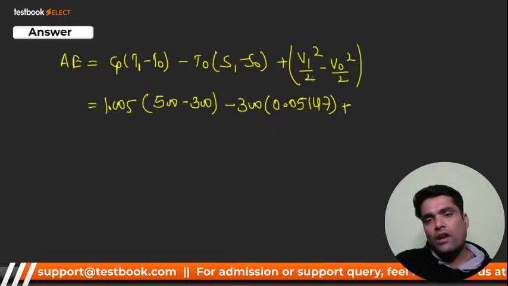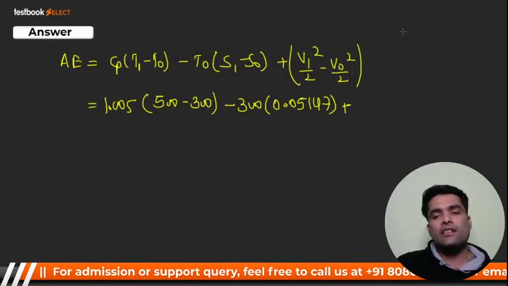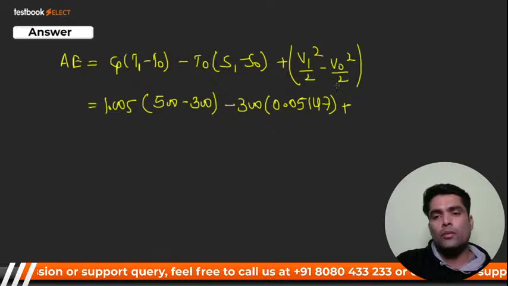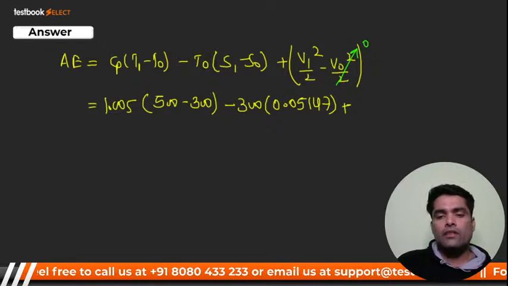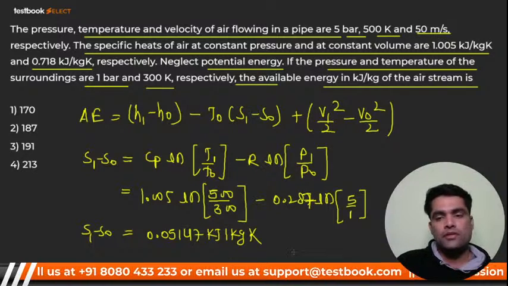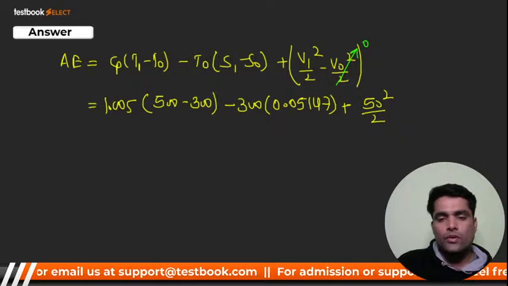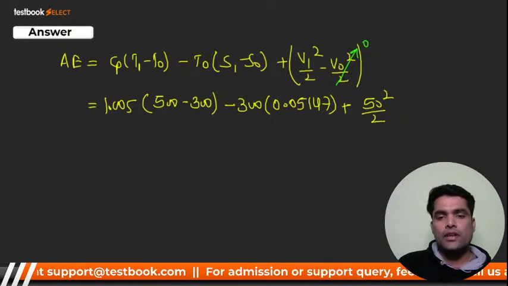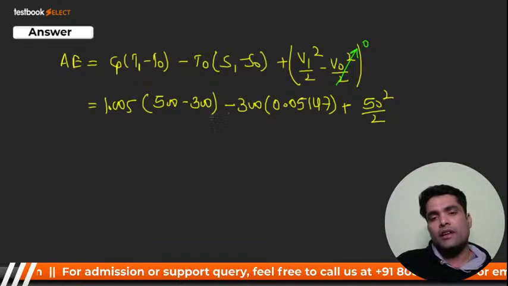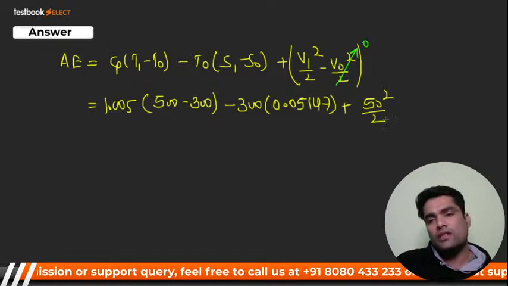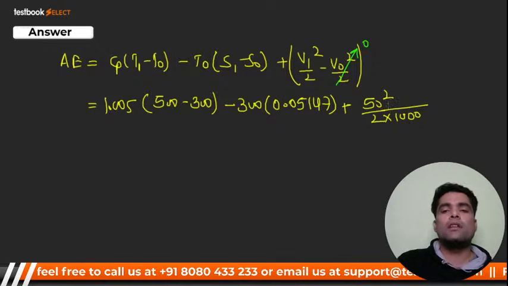Plus now the velocity: the surrounding velocity will be neglected, so it will be 0. And V1 is given in the question as 50 meter per second, so I'll put the value 50 square by 2. Is it clear now? One more thing you have to do: here it is in meter per second, but the answer is in kilojoule per kg, so you just have to multiply by 1000 and it will become kilojoule.